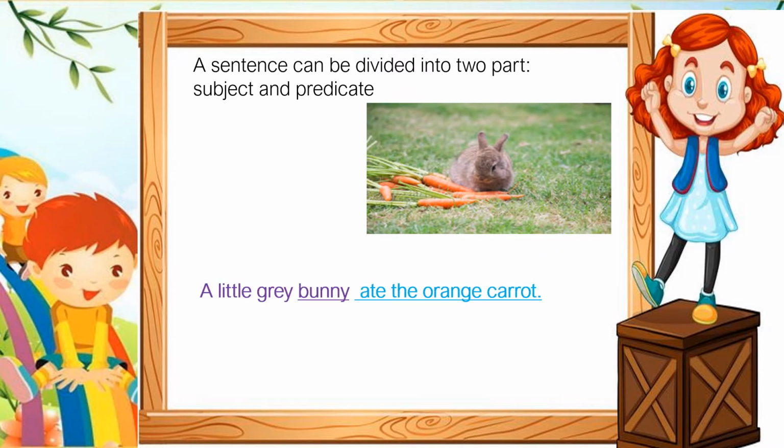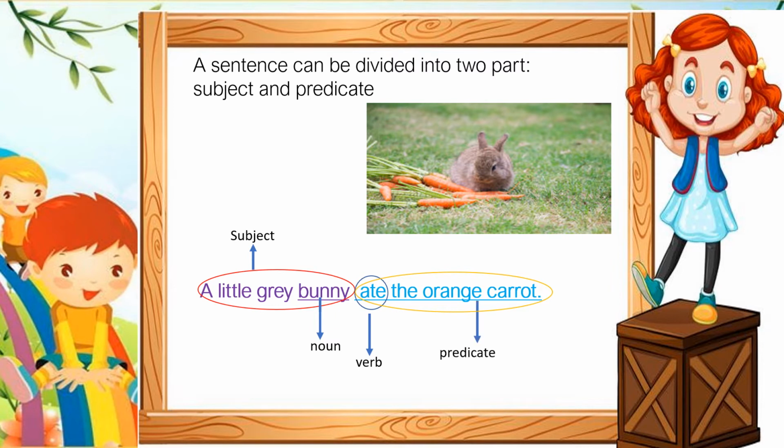A little grey bunny ate the orange carrot. In this sentence, a little grey bunny is the subject of the sentence. Bunny is a noun. Ate is a verb. Ate the orange carrot is the predicate of the sentence.